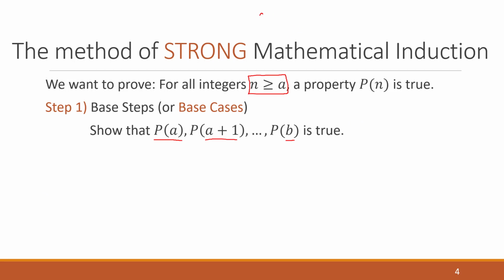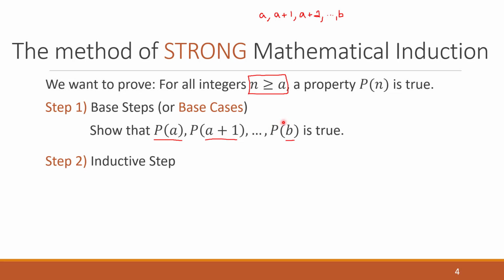We're going to work it out for A, A plus 1, A plus 2, all the way up to B. And B is just some other integer that's bigger than A.